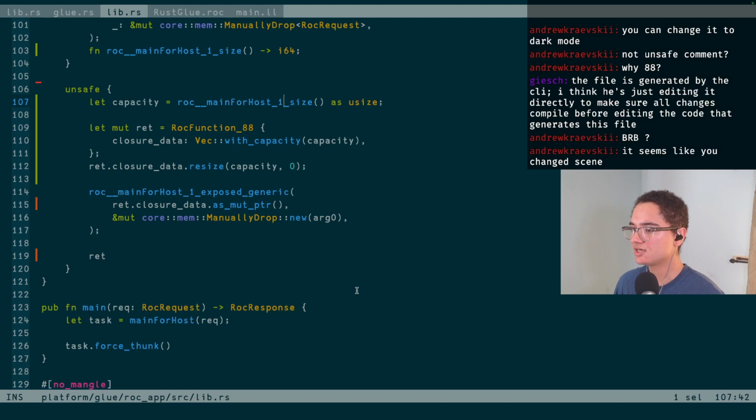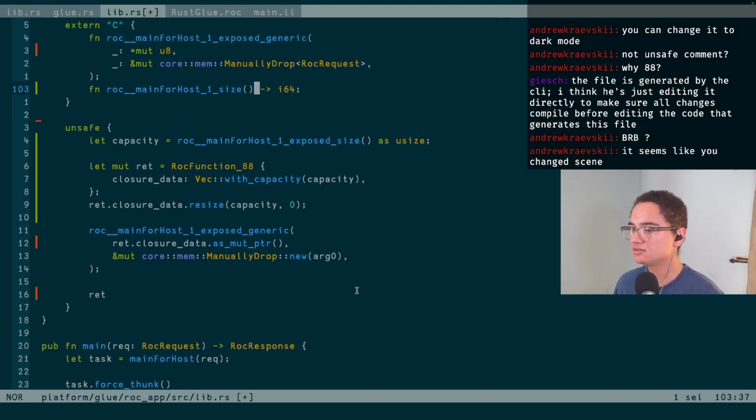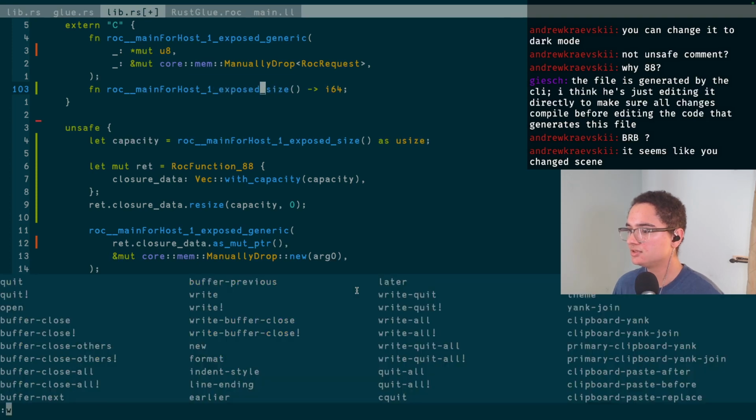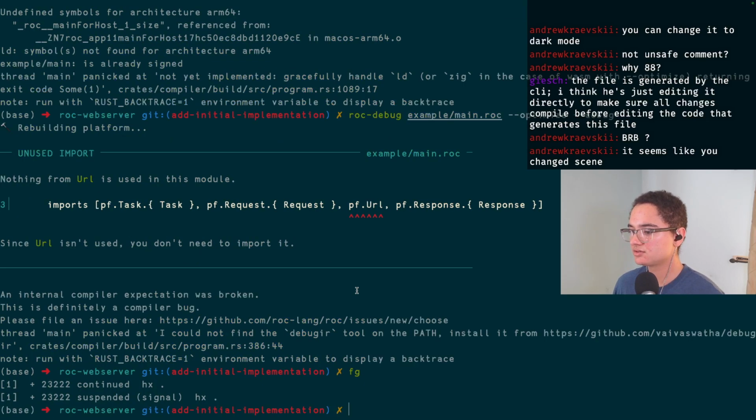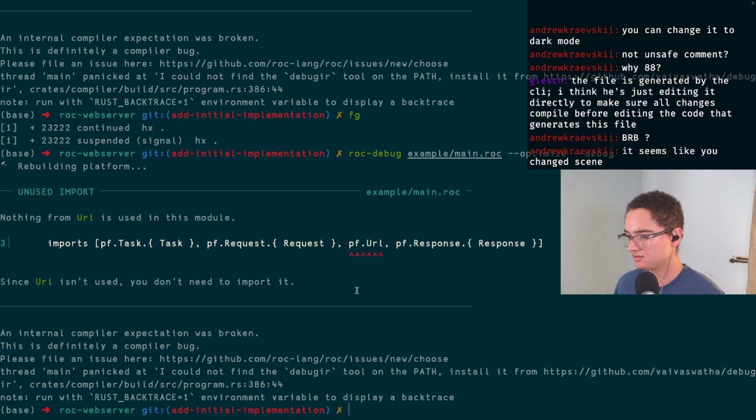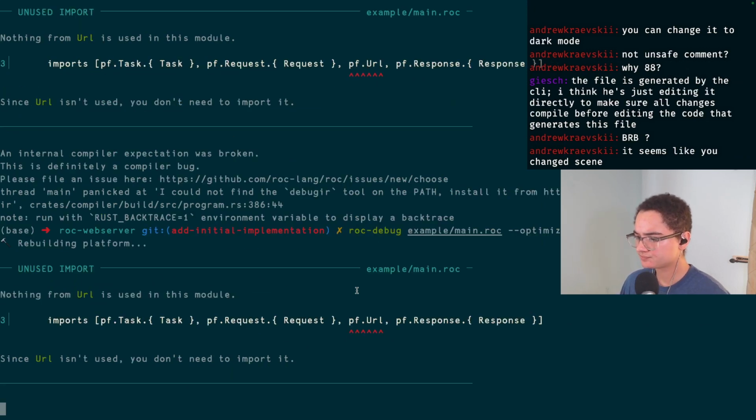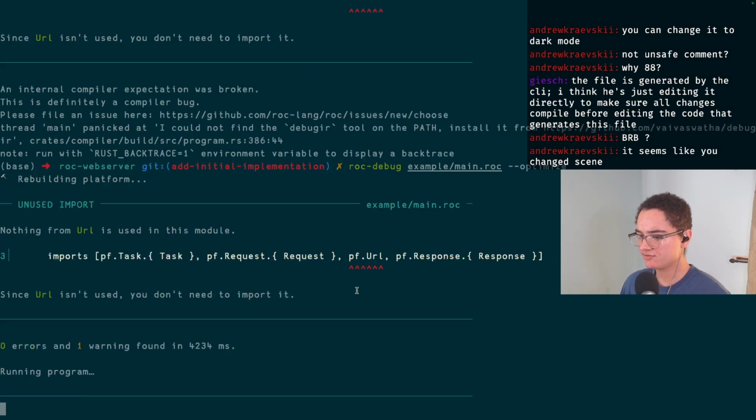Oh, apparently it didn't copy. That's fine. Let me come down here, also update the name. So hopefully that's all we need. Oh, without debug. And so I think this should be enough that the web server launches.